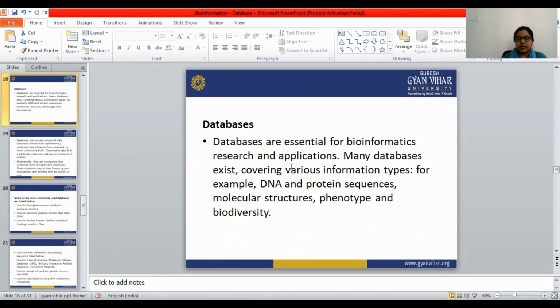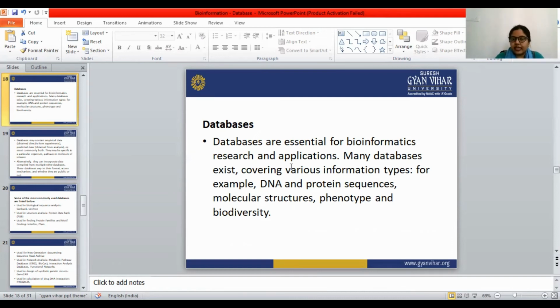Databases. Databases are essential for bioinformatics. Databases are essential for bioinformatic research and applications. Databases hold all the biological data, the information of bioinformatics, present in particular databases.